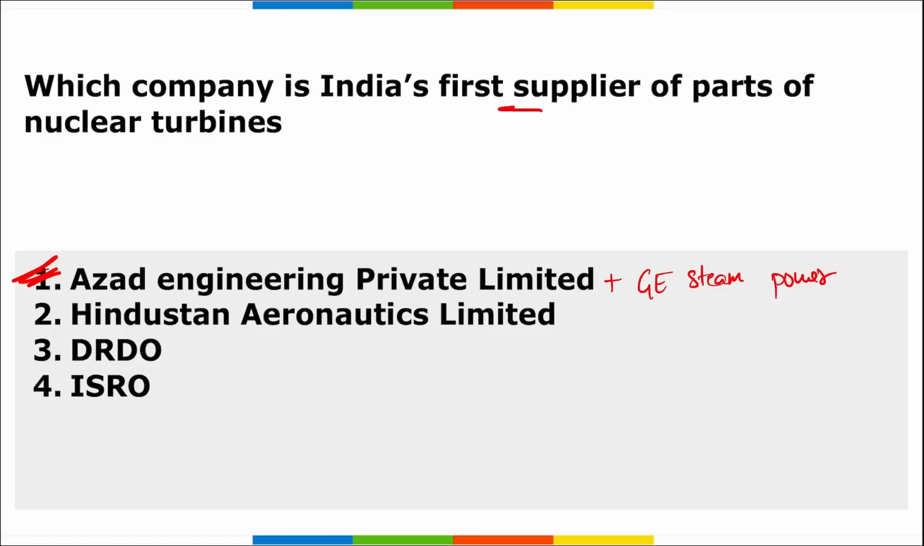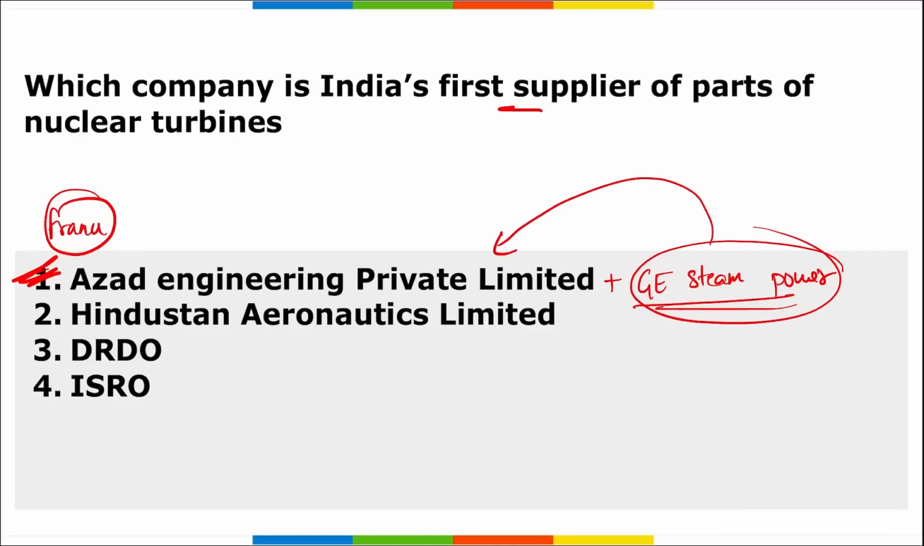Then remember, Azad Engineering Private Limited has been approved as the first Indian company to supply critical rotating parts for nuclear turbines, and the first set of critical parts has now been delivered and will be assembled on nuclear turbines that are manufactured in Belfort in France. To help clients deliver reliable power while they make the transition, they have tied up with GE Steam. They will be assisting Azad Engineering Private Limited in supplying these parts for the nuclear turbines. So the correct option becomes option A.